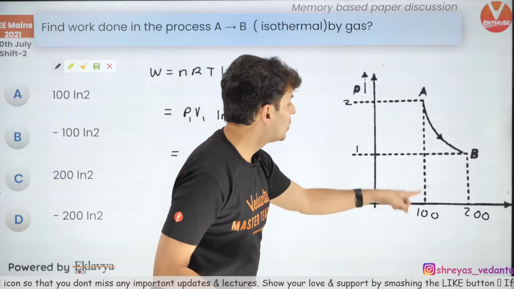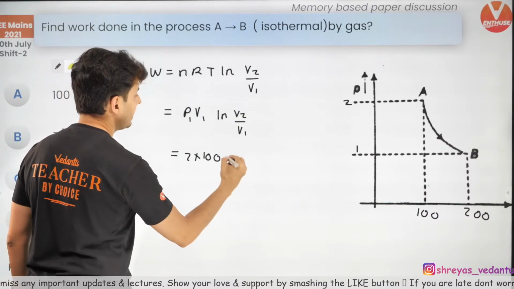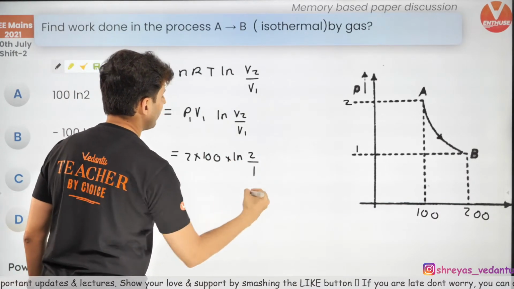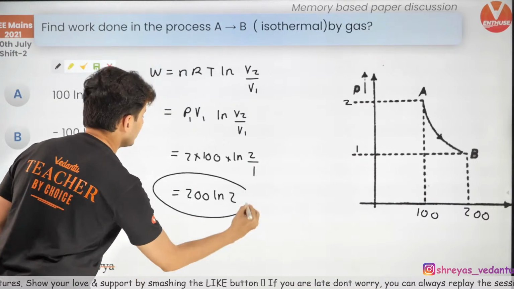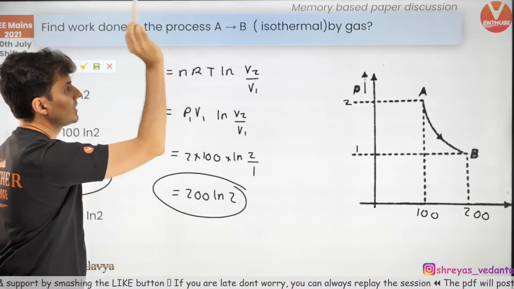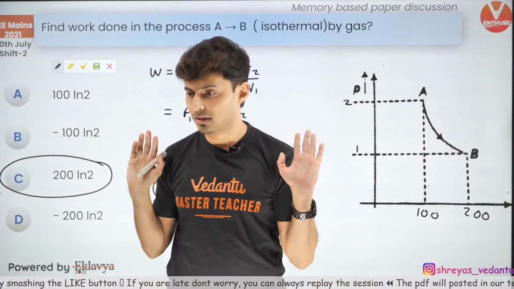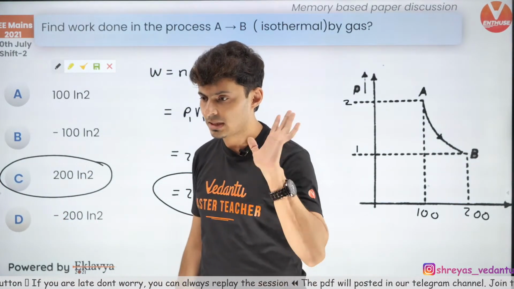P1 is 2 and volume is 100. So 2 into 100 into log of 2 by 1. So this will become 200 ln 2. So that is the answer, 200 ln 2. That's option C. So that's the isothermal work done. Done. Everybody clear? Fine? Yes.